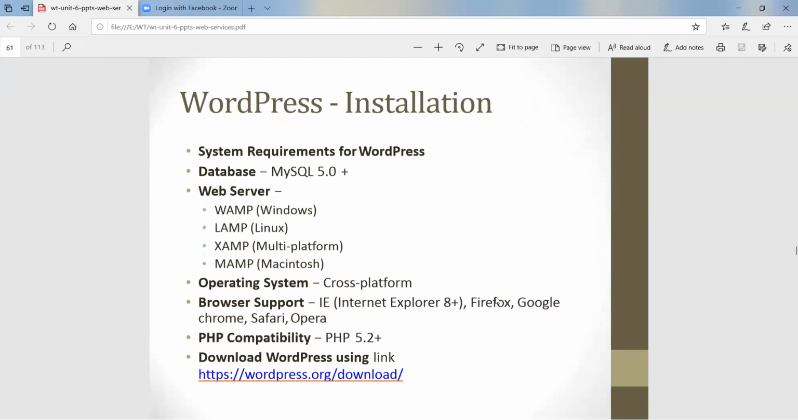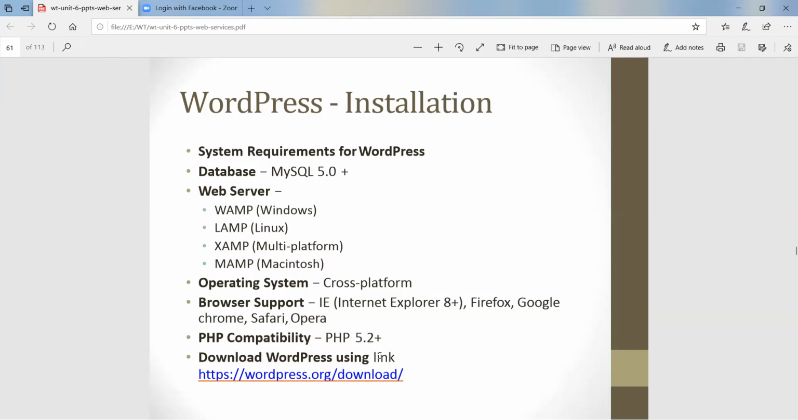WordPress installation. Of course it is the most popular, so you should know how we install WordPress. The system requirements are: database MySQL 5.0 version, and a web server, WAMP, LAMP, XAMPP or MAMP for Macintosh machines. These four web servers should be there. The operating system is cross-platform, it depends. Browser support includes Internet Explorer, Firefox, Google Chrome, Safari, Opera, etc. PHP compatibility: PHP 5.2 version should be there.